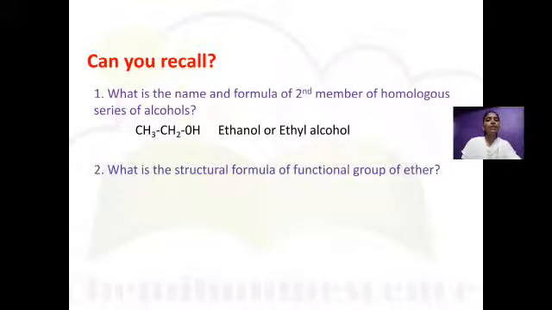Second question: what is the structural formula of the functional group of ether? Ether has the functional group or formula ROR, two alkyl groups bonded to an oxygen atom, and the structural formula is this one, which is slightly bent, not linear.